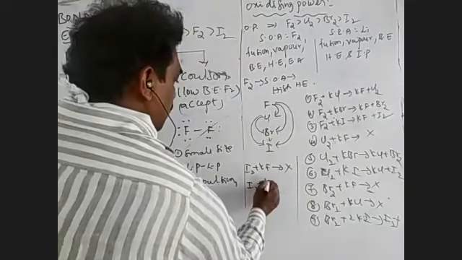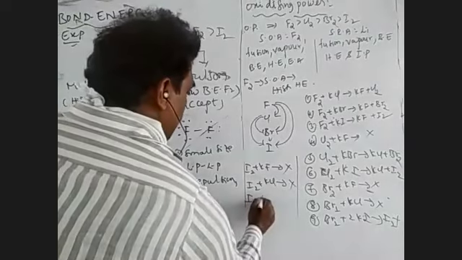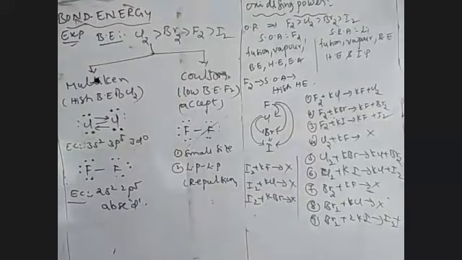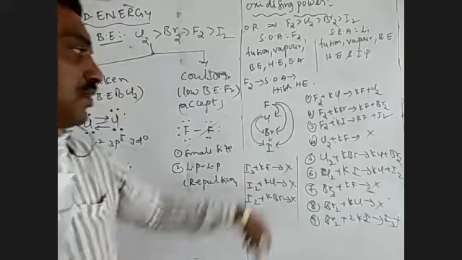I2 plus KCl: this reaction is not possible. I2 plus KBr is also not possible. I2 plus KF is not possible. I2 plus KCl is also not possible. I2 plus KBr is also not possible.